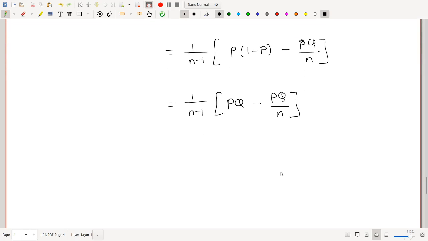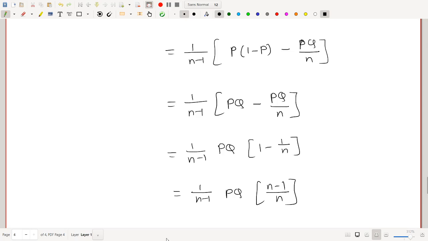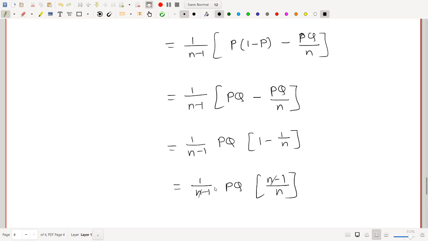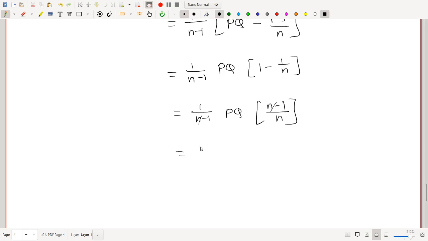From these two terms take PQ common. So this will be 1 upon n minus 1. Take PQ common, then in bracket it will be 1 minus 1 upon n. After cross multiplication, this will be n minus 1 upon n. Now this n minus 1 will get cancelled with this n minus 1, and remaining things are capital PQ upon small n.